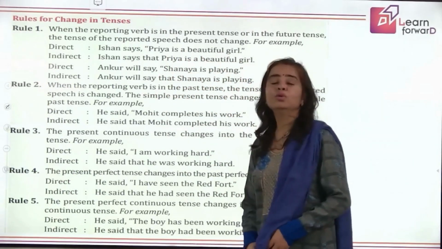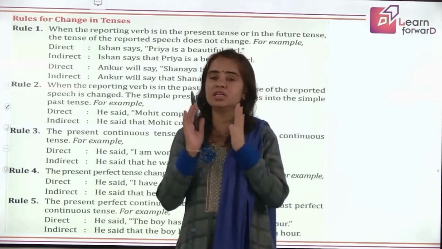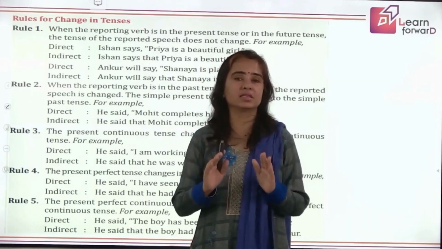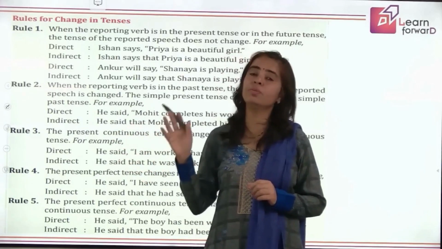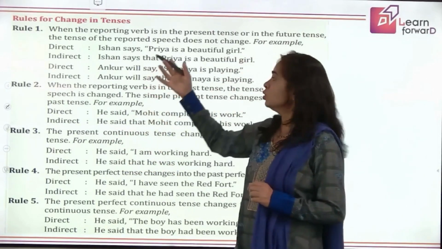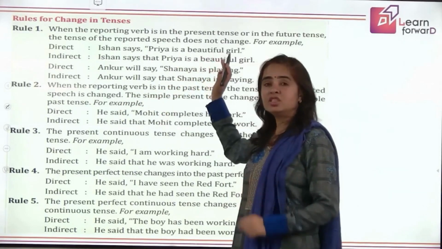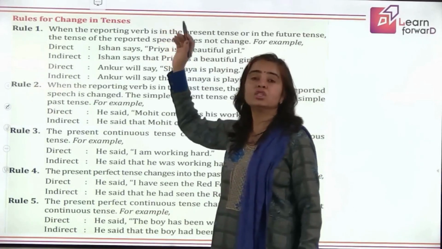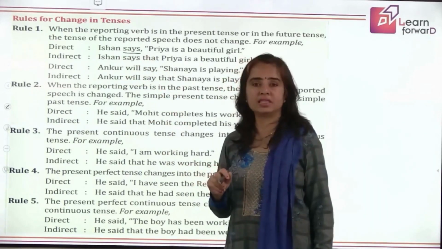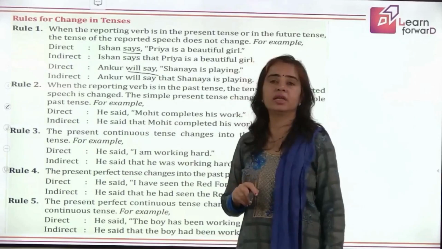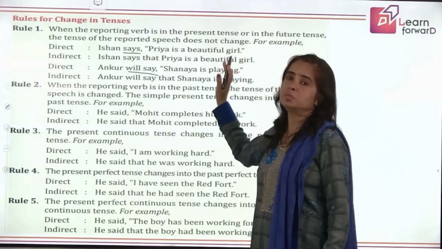Now next is rules for change in tenses. Just recall, I told you the changes are made in inverted commas, but we have to look at the reporting part to make changes. So here also, we have to do the same in tenses. For making the changes in tenses, we will first see the tense of the reporting verb. Like if your reporting verb is in present tense or it is in future tense, we do not make any change in the tense of the reported speech.